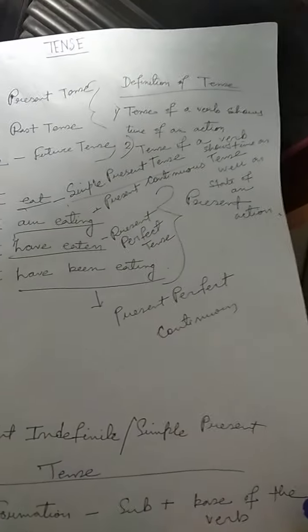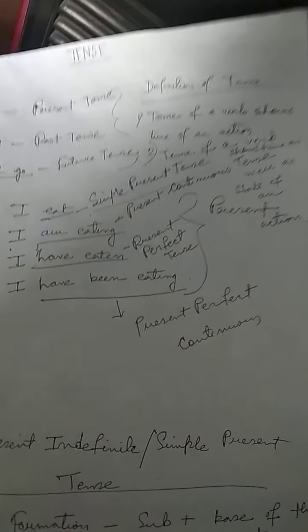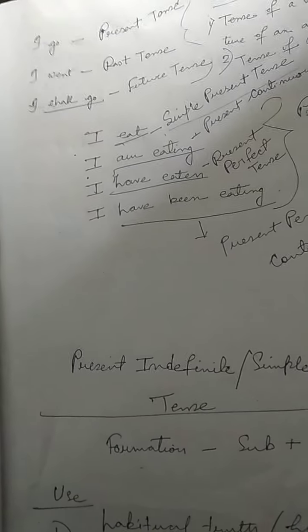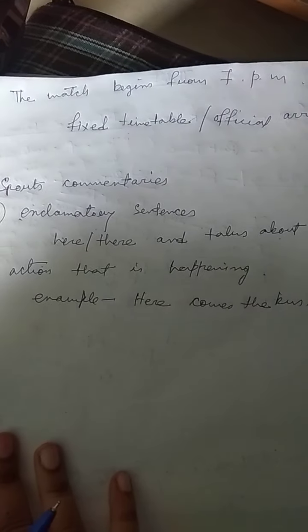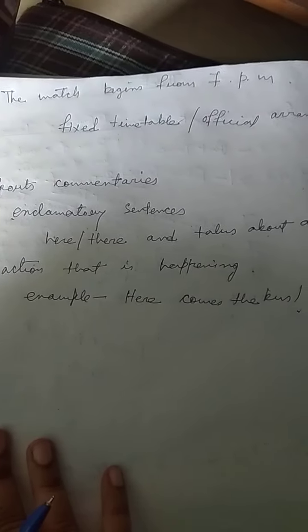So what is tense then? Just a quick revision. The tense of a verb shows time of an action and state of an action. There are three main tenses: present, past and future. Simple present, the formation is subject plus base of the verb. And when do we use simple present tense? When we talk about habitual truth, general truth, and in sports commentaries, and for those actions which are part of a fixed timetable.